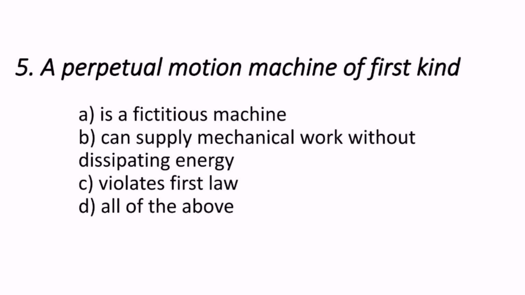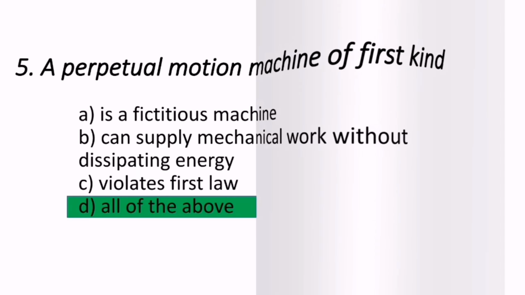Moving on to the next question, a perpetual motion machine of first kind, PMM1, means what? It is a fictitious machine. It can supply mechanical work without dissipating energy, and it violates the first law of thermodynamics, and all of the above. Hence the correct answer is all of the above, means it is a fictitious machine and it can supply mechanical work without dissipating energy, and it violates the first law of thermodynamics.